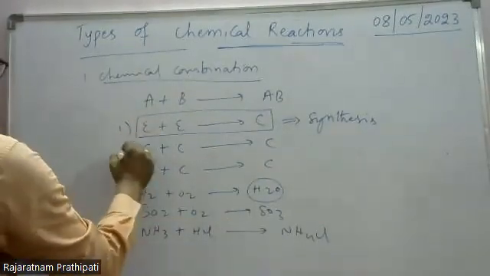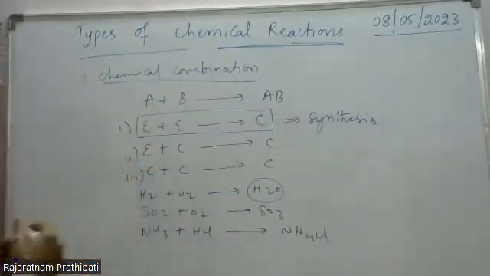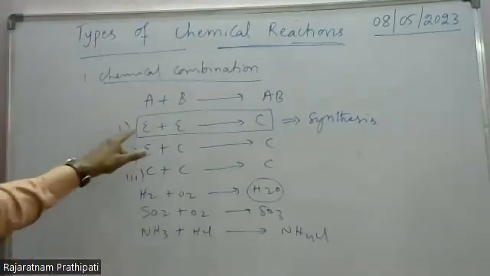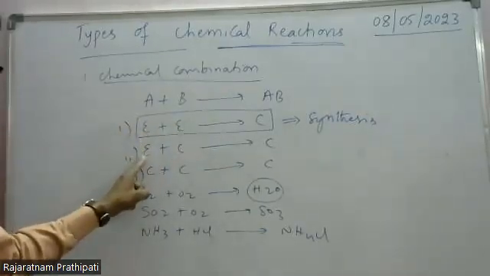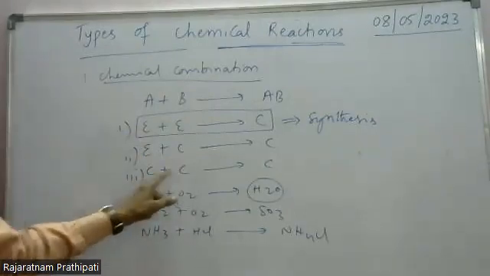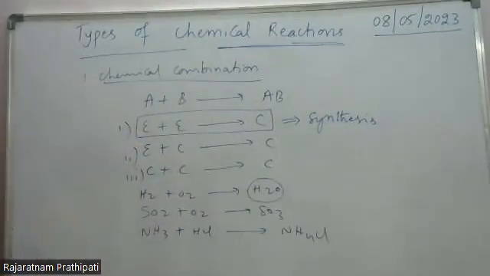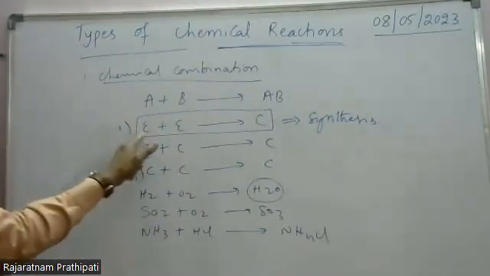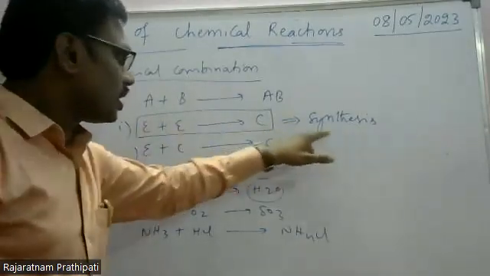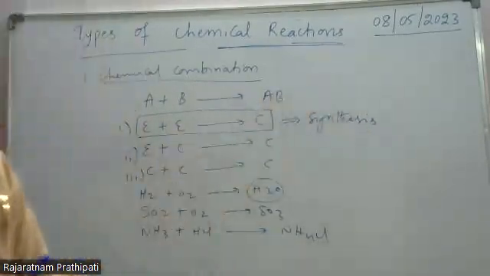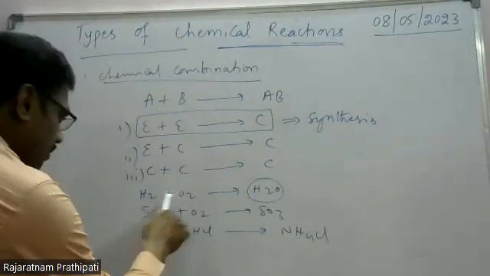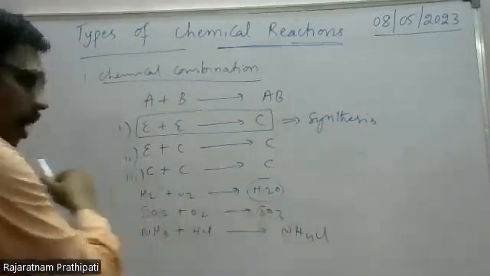Here we have three different types of combination reactions: element plus element, element plus compound, compound plus compound. Element plus element combination reactions are called synthesis reactions, and this is the synthesis of water.